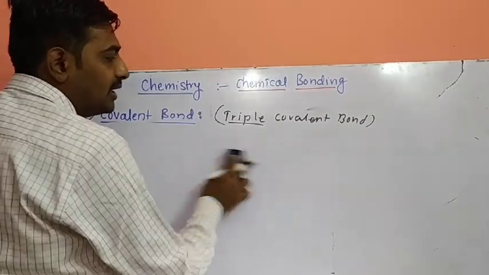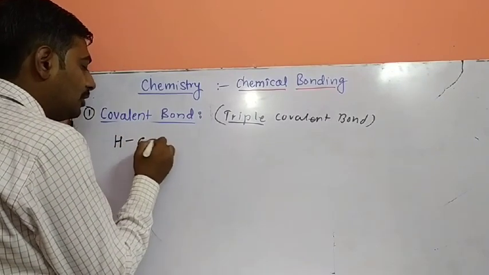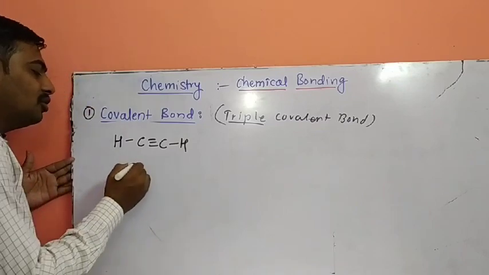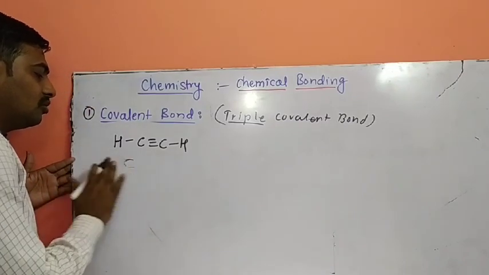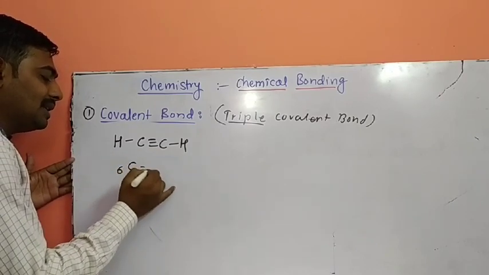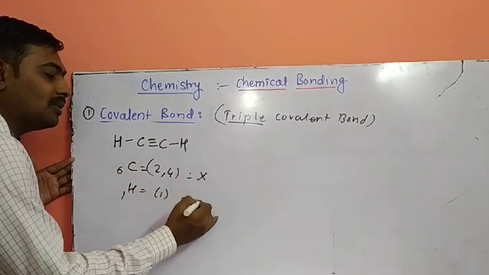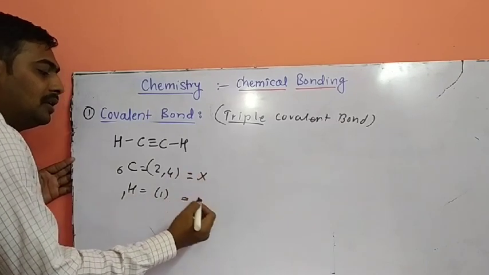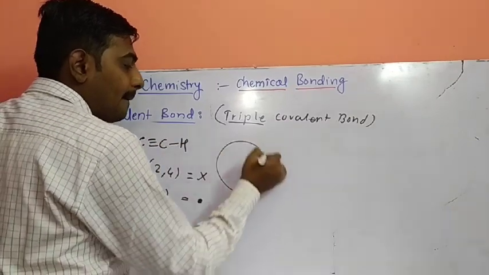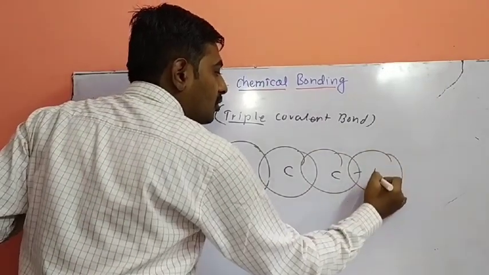Is there any need to study one more example? Yes, we will discuss one more example. Acetylene molecule or ethyne molecule, C triple bond CH. So how many atoms are present? 2 carbon and 2 hydrogen. Hydrogen atomic number 1, carbon atomic number 6. Electron configuration of carbon is 2, 4. Here the electron configuration is 1. Electron representation cross, electron representation dot. See the orbital. First orbital of hydrogen, second carbon, and hydrogen. Hydrogen, carbon, hydrogen.